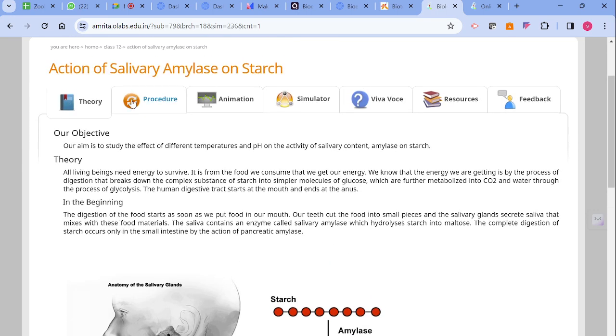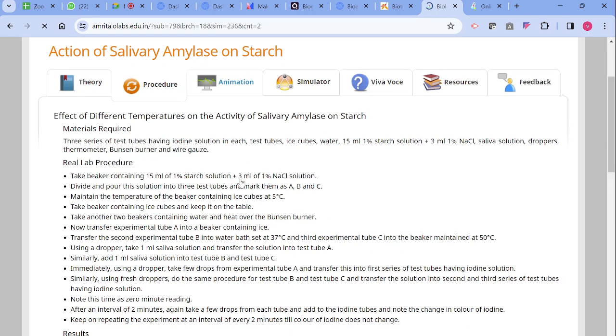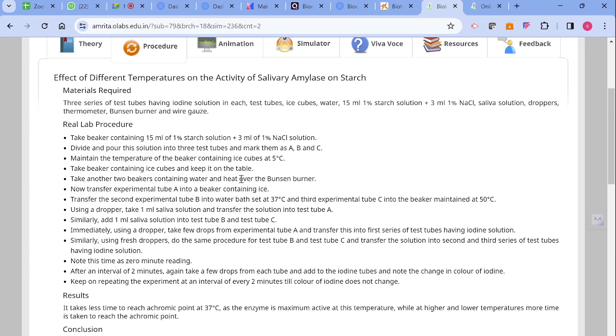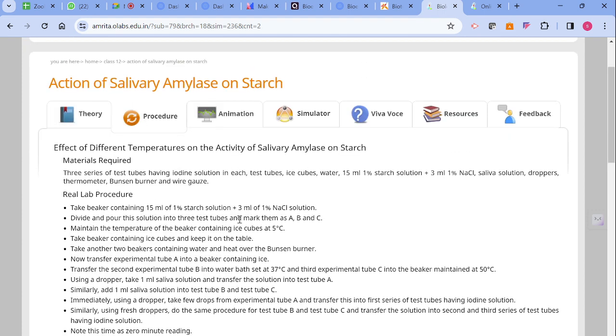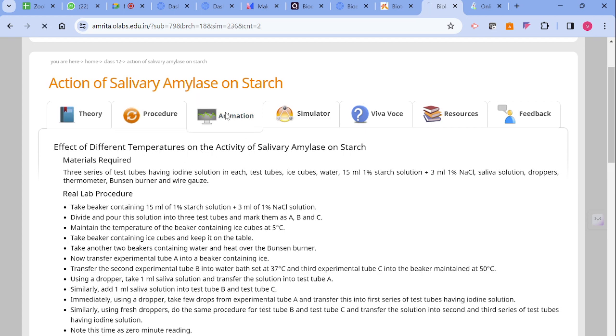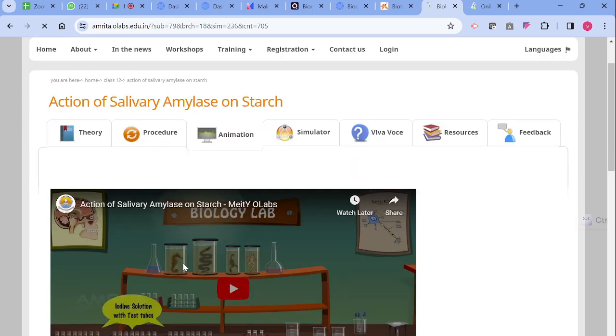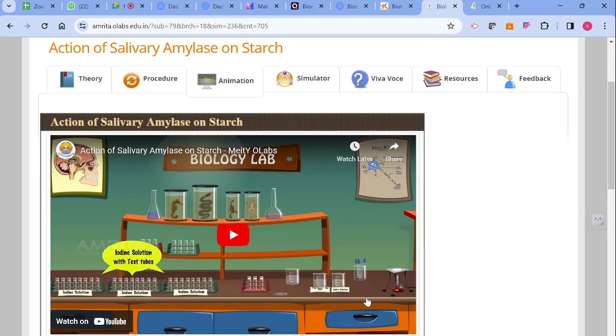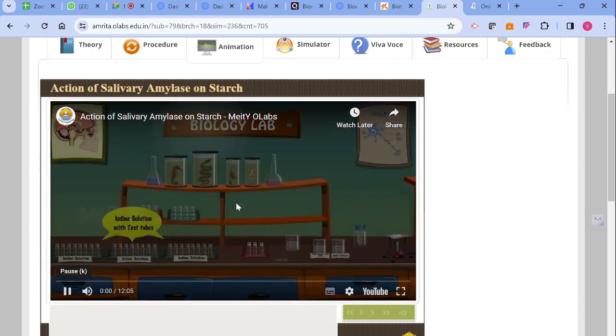After this, we come across the procedure. What kind of beakers and test tubes are required, and the step-by-step procedure is given for this practical. We can make the students again deliver the same step by step. After the student comes into the ambit of understanding this process, we can ask him to go for the animation if phones are available, or otherwise we can project it.